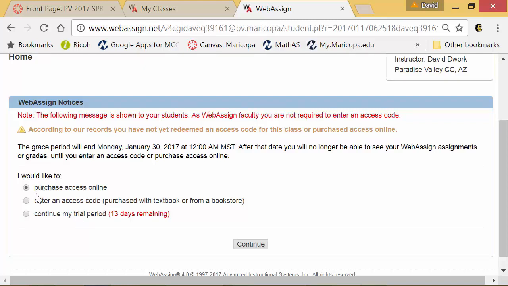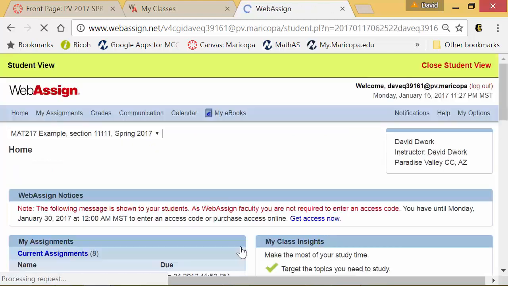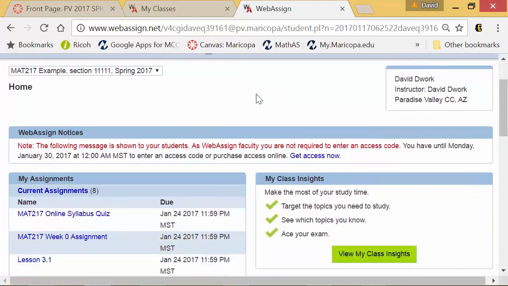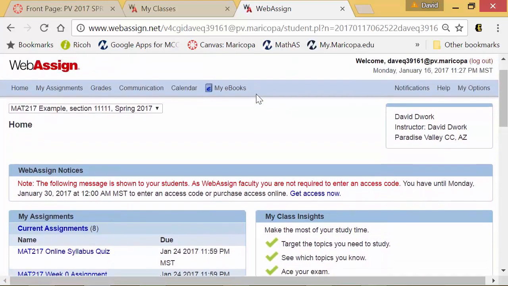You'll notice you can purchase access straight through WebAssign, or like I said, you can check our bookstore. But for now, we can continue a trial for 13 days. So I'm going to go with that. Okay. Now, we are in WebAssign. We are enrolled in the course.